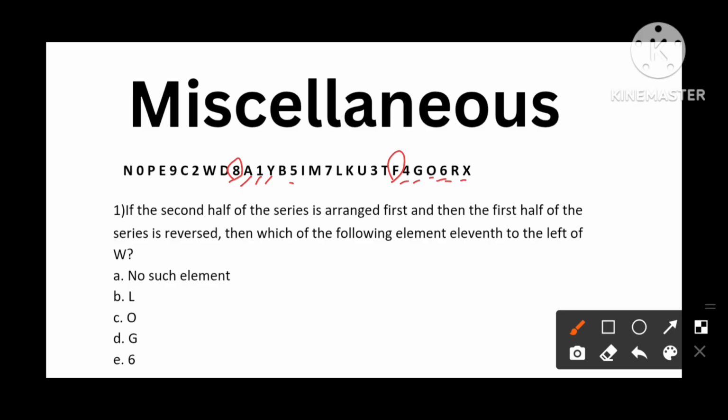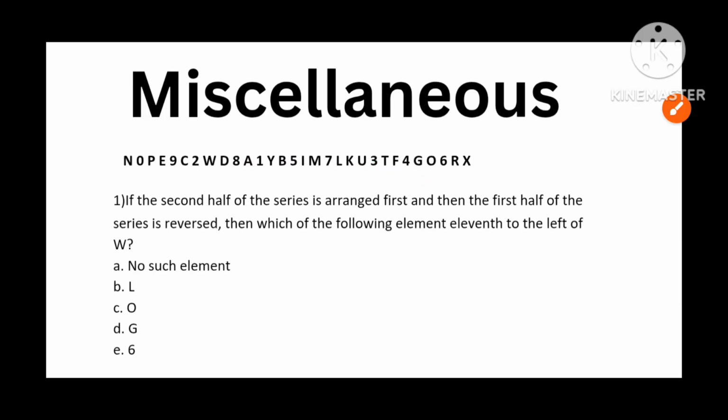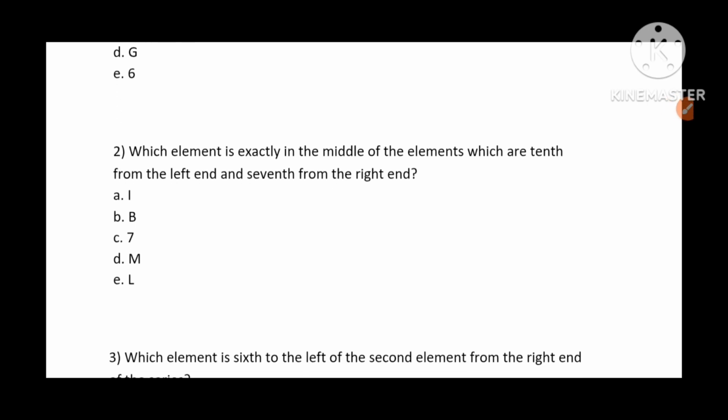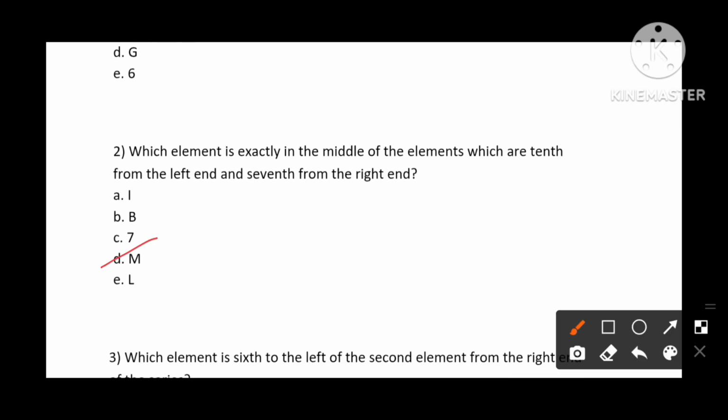Asked about exactly between. So eliminating 5 and here we are eliminating 3, 4, 5. We are left with I, M and 7. So in between them we see M. M is our answer. So second one answer is M. Option D is our answer.